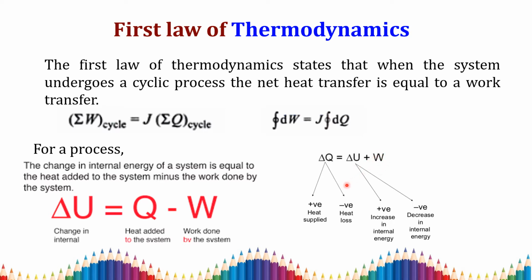As we all know the sign convention, when heat is supplied to the system, the heat transfer is positive. When heat is transferred out of the system or lost from the system, it is negative. When the internal energy decreases, it is negative. When the internal energy increases, it is positive. In a similar way, when work is taken out from the system, it is positive. When work is given to the system, it is negative. With this, we move on to the problem.